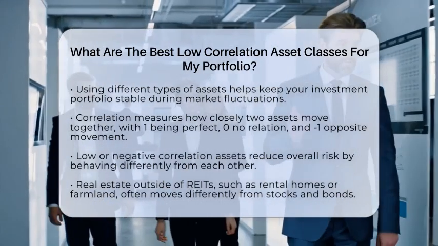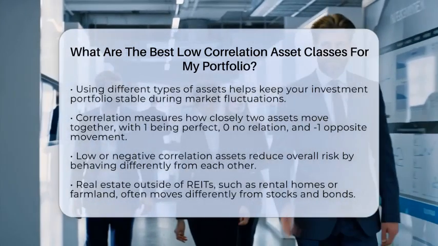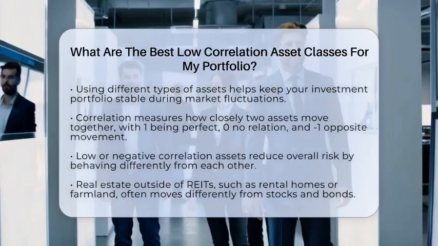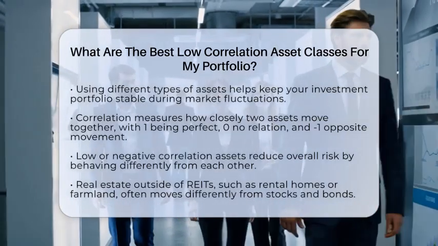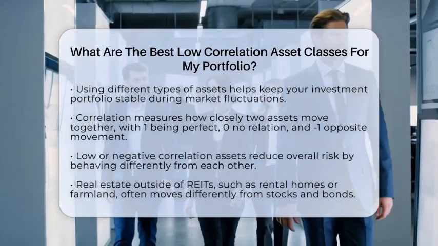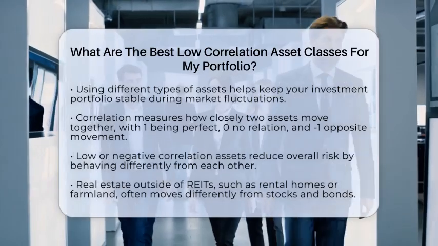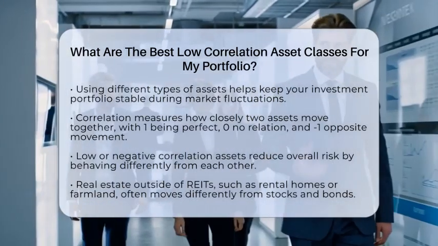Correlation measures how closely two assets move together. If they move perfectly together, the correlation is 1. If they don't move at all, it's 0. And if they move in opposite directions, it's -1. Low or negative correlation assets tend to move differently from each other, which is good for reducing overall risk.